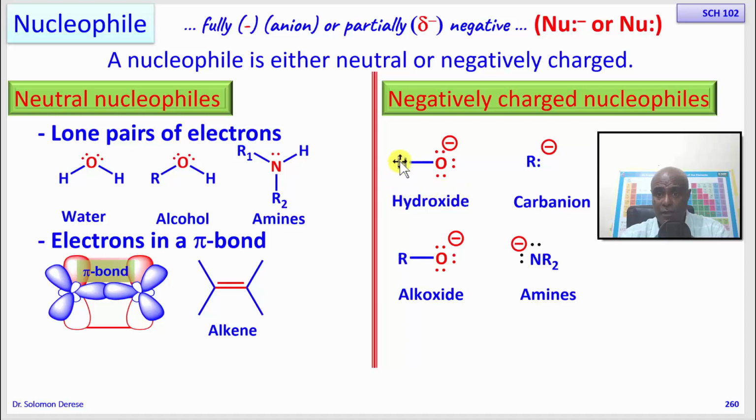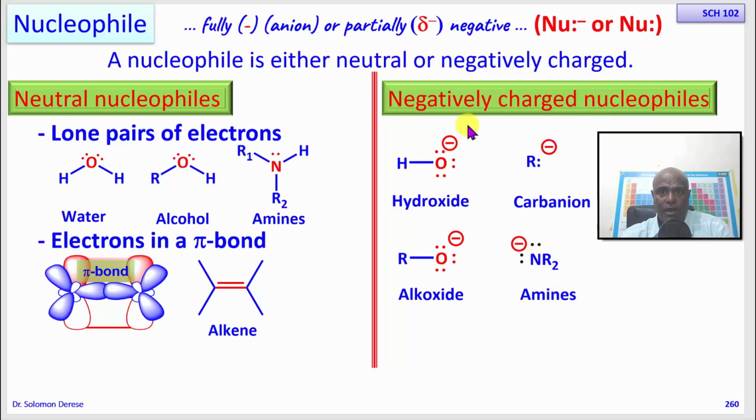So you can have hydroxides, you can also have alkoxides. Alkoxides are those that are derived from alcohols. When you bring a base and take away this hydrogen, you create an alkoxide. Alkoxide is negatively charged. It has 6 electrons, unlike 4 electrons in alcohol. So alkoxides are very highly reactive. And then carbanions, a carbon that is fully negatively charged. It can also work for amines that are negatively charged. So these are negatively charged nucleophiles.